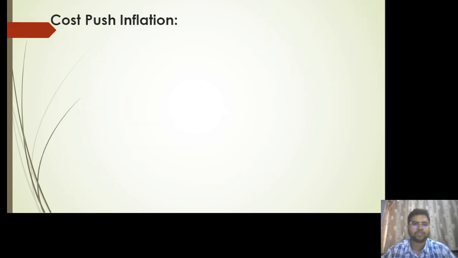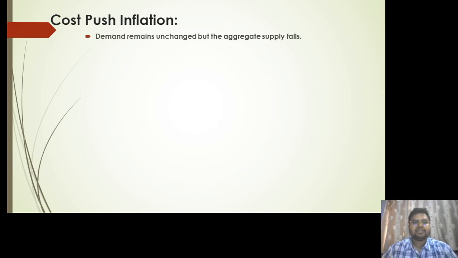Then there is cost push inflation. As I've already mentioned, cost push inflation is associated with supply side factors. In this case the demand remains unchanged, but the aggregate supply falls. In the previous case, the demand was increasing, but the supply was not able to fulfill that demand. But in this case, the demand is nearly constant, but the aggregate supply is falling. The inflation caused by this is called cost push inflation.